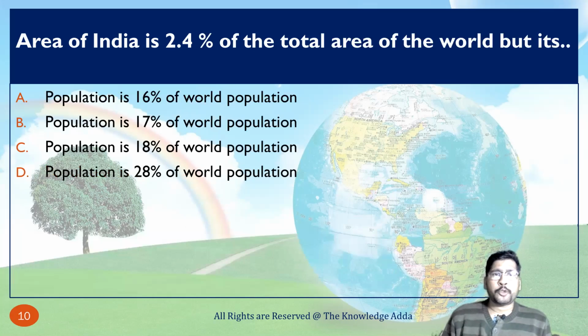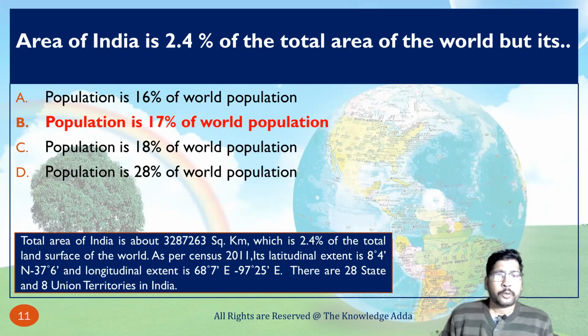The area of India is 2.4% of the total area of the world, but its population is what percentage? The correct option is 17%. The total area of India is about 3.2 million square kilometer, which is 2.4% of the total land surface of the world.